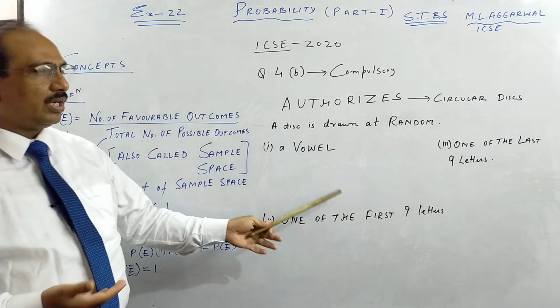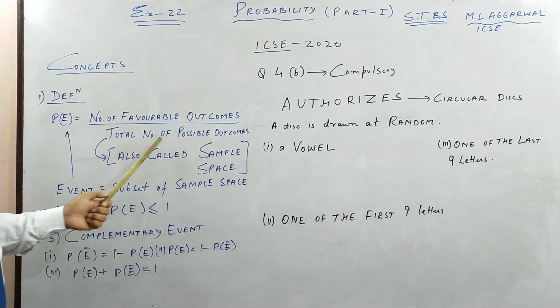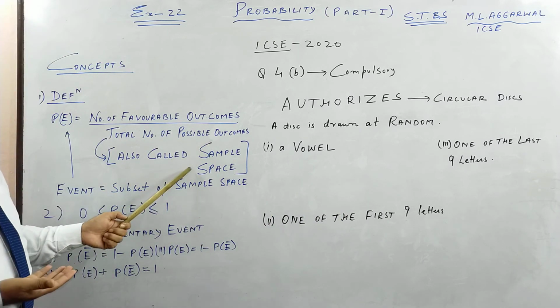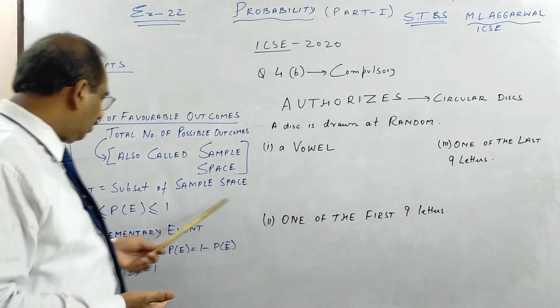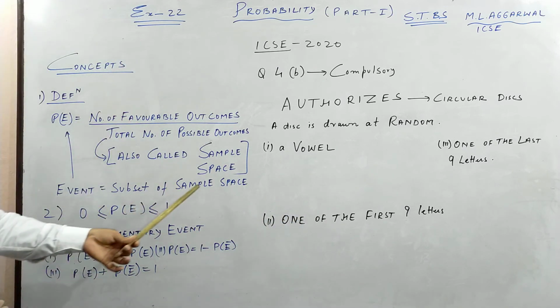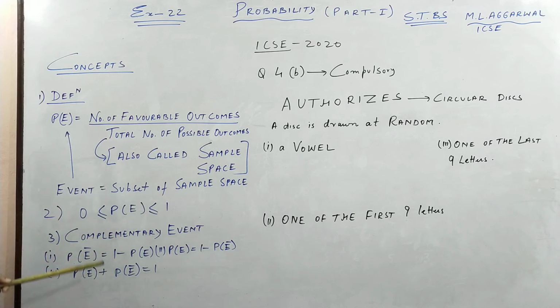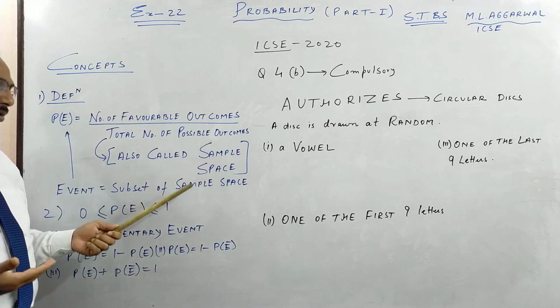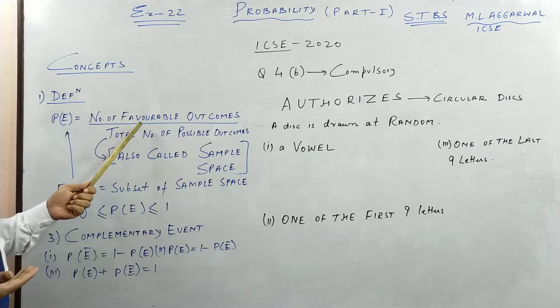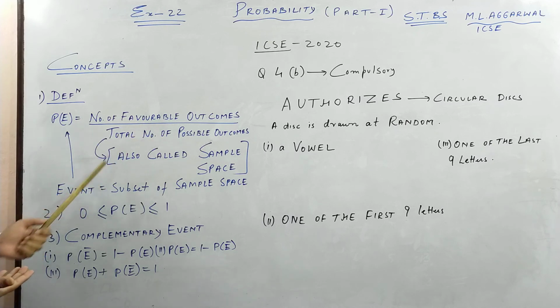We will see the favorable outcome and the total number of possible outcomes when I do the next 4 questions. All the possible outcomes is also called the sample space. Generally we use that in class 11 and 12. So an event is a subset of the sample space. A few things here are very important. The probability of any event, E stands for event, children, which is a subset of our sample space, all the possible outcomes. The ones which we want, the favorable outcomes, are called an event.